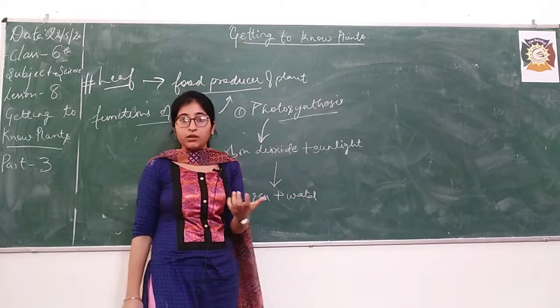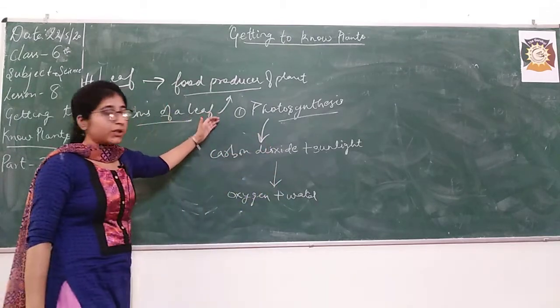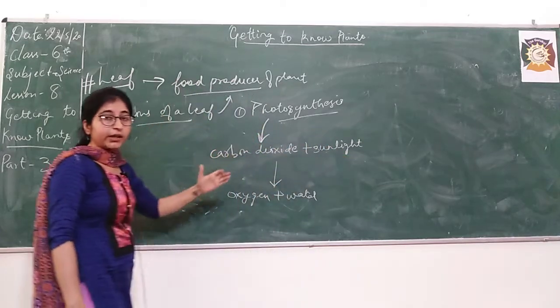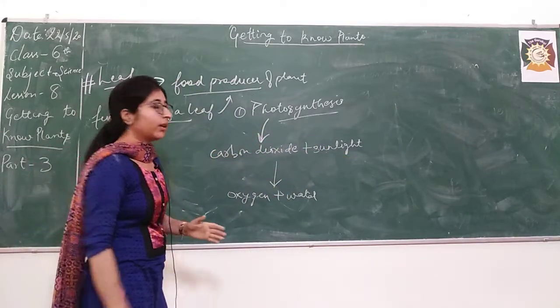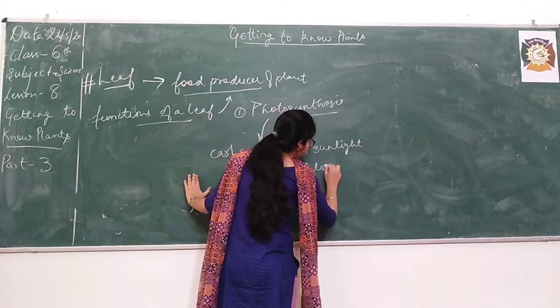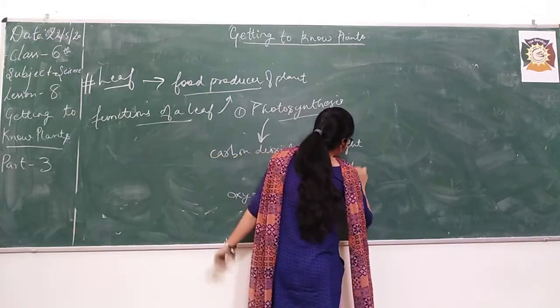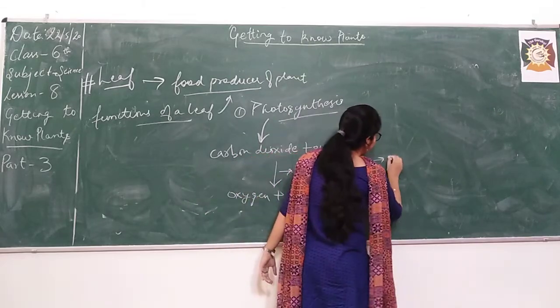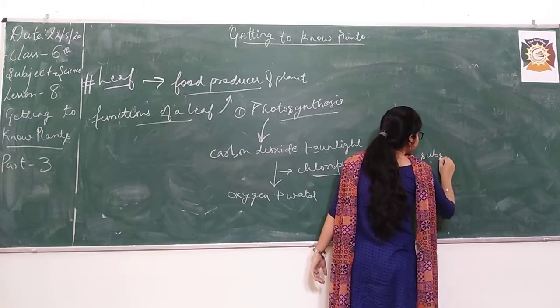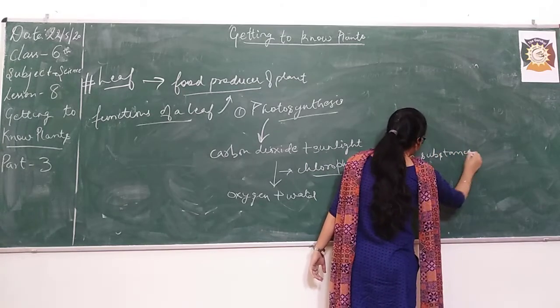There is a thing that needs to be present for photosynthesis to happen. Of course, there needs to be sunlight, carbon dioxide and air, but there is a substance that is present in leaves. That substance is known as chlorophyll. So what is chlorophyll? Chlorophyll is the green pigment present in leaves.